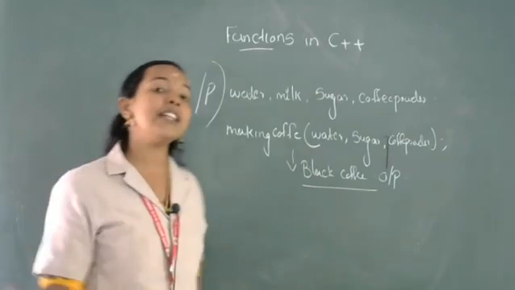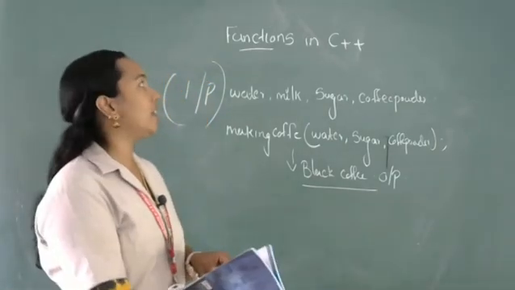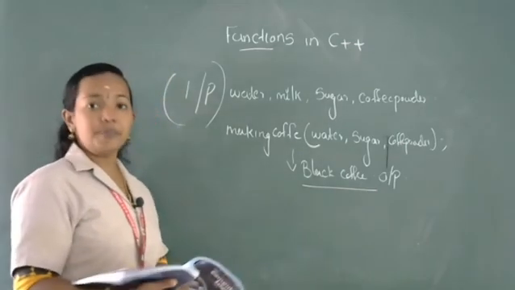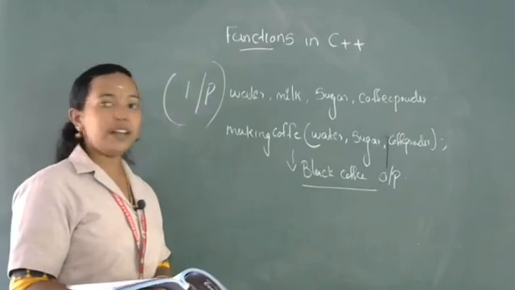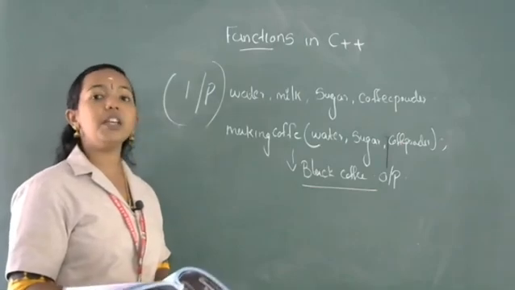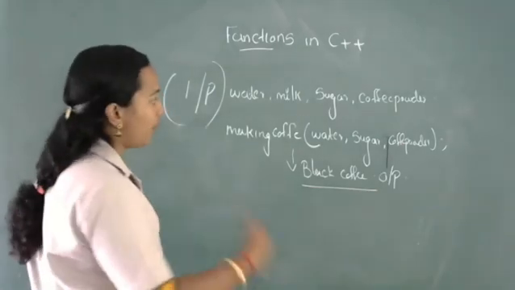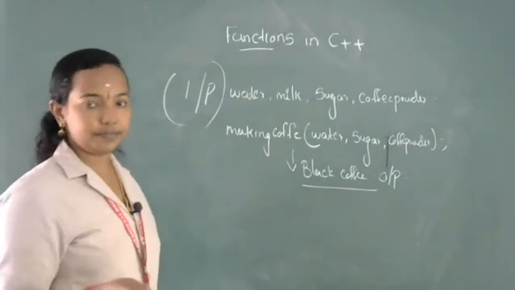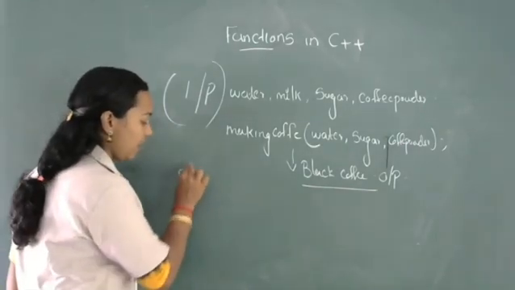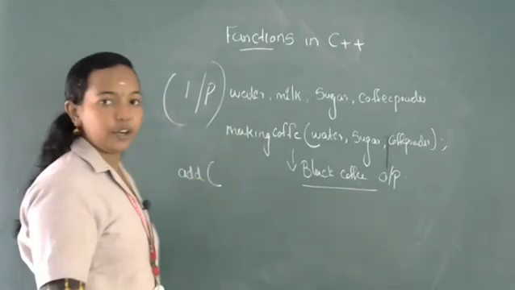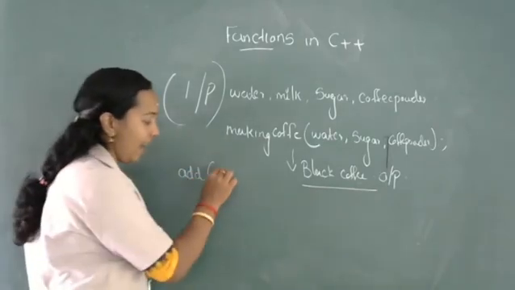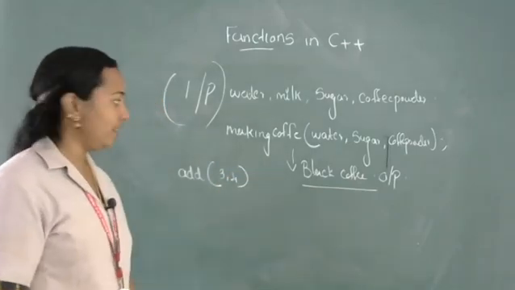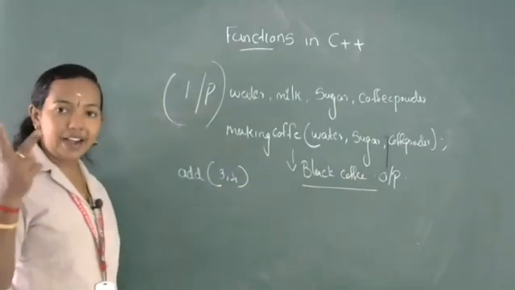So any kind of machine we can treat as a function in C++. According to the user's choice, we can change the number of inputs. Then one more function is present. Suppose I want to add numbers. Then here I am using a function called the add function. Then I can add 2 numbers, 3, 4. Using this we can add 2 numbers.